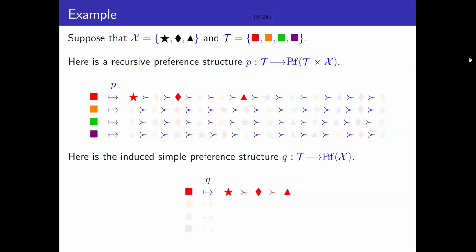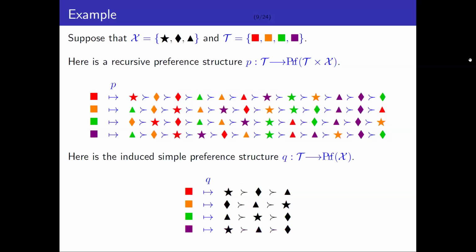And we can read off the simple preference structure by just looking at each type's preferences over shapes of the same color. So red type thinks star is better than diamond, is better than triangle. Orange type thinks diamond is better than triangle, is better than star, etc. So we get our recursive preference structure and simple preference structure like this.